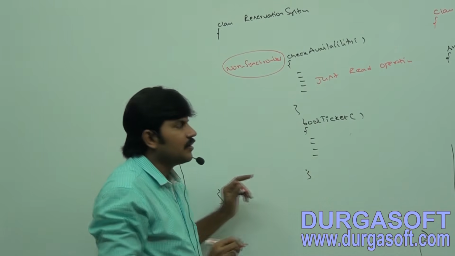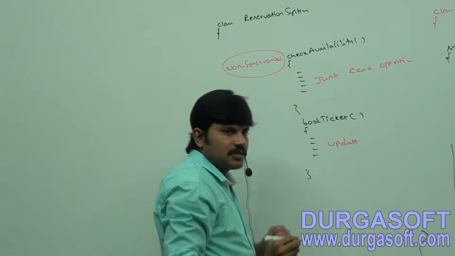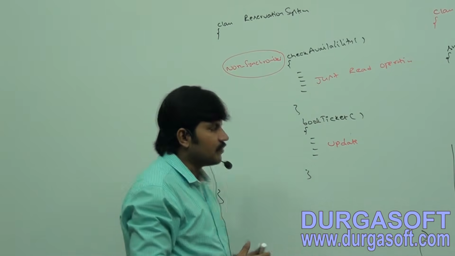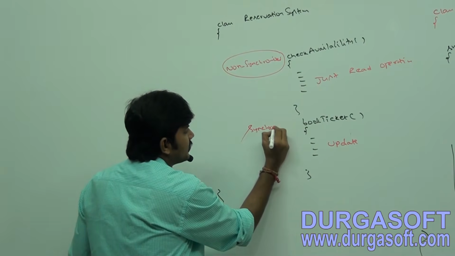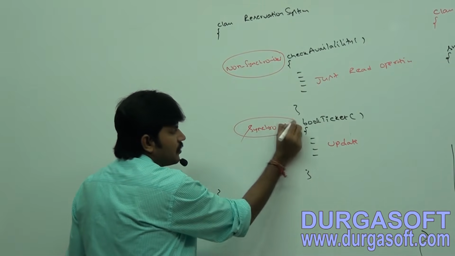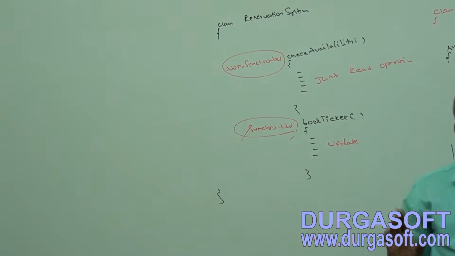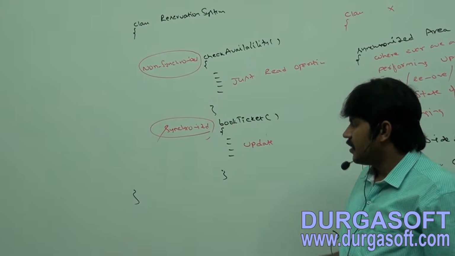But for book ticket, am I performing an update operation or not? Yes. This update operation should be performed by only one person at a time. That's why this method compulsorily should be synchronized. Correct or not? Make sure you have clear clarity on when to go for synchronized and when for non-synchronized.